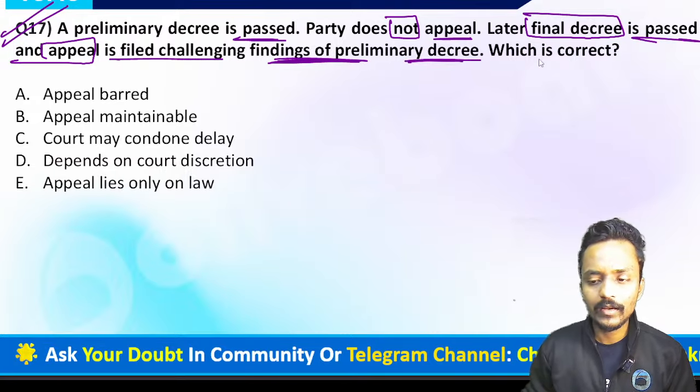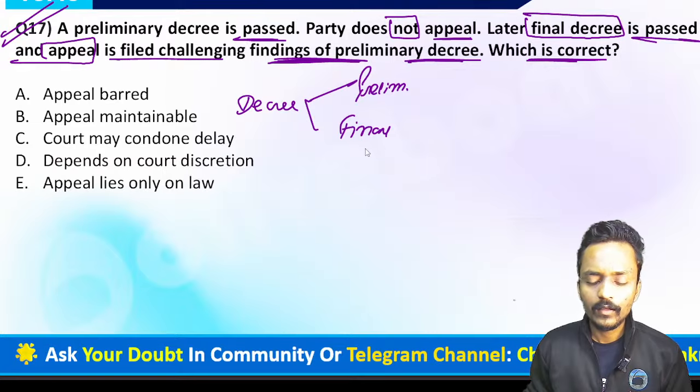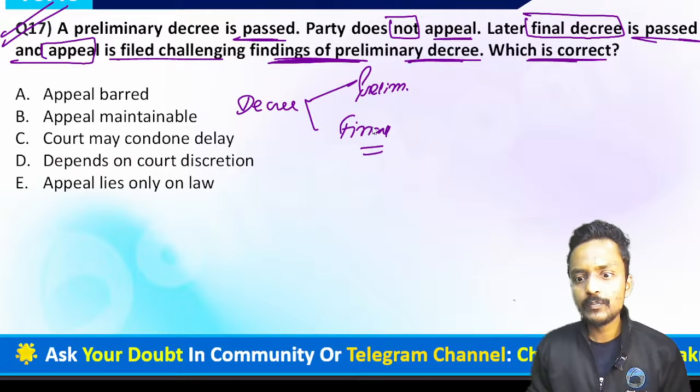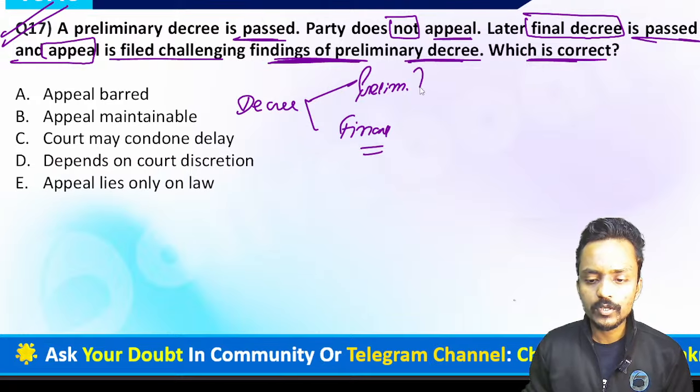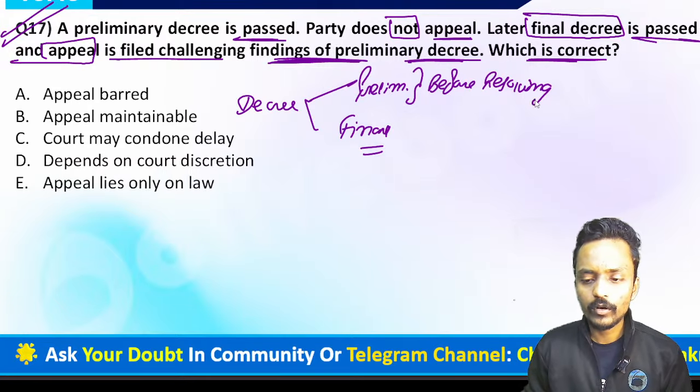Guys, when I'm talking about the decree, you know very well that we have two types of decree. One is a preliminary decree and the second one is a final decree. A preliminary decree is passed before resolving the disputes, somehow during the trial. This kind of decree shall be passed by the court.